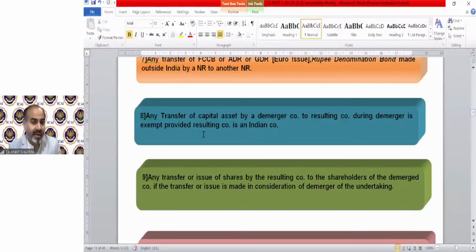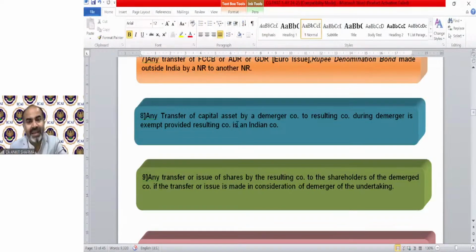Because if I do not explain that, how will you understand why it's exempted? How will you understand the meaning of resulting company or demerged company? So now it will be easy for you to understand the concept properly.